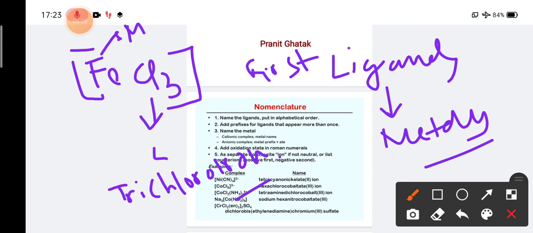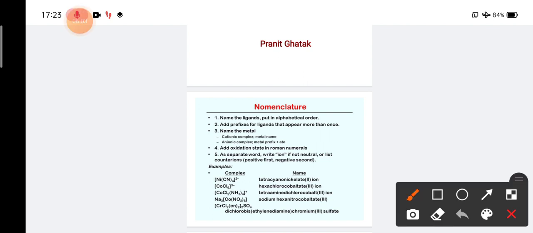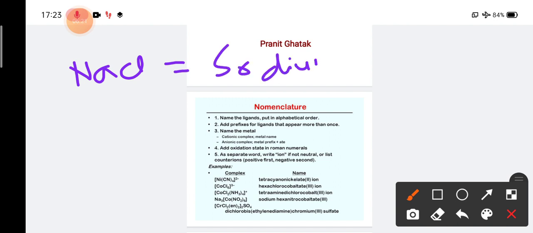One more thing, all the coordination compounds are almost like salts. For example, if I take the common salt NaCl, what is the name of NaCl? The name of NaCl is sodium chloride, right?